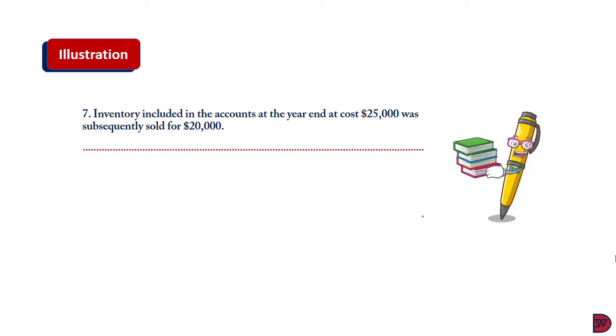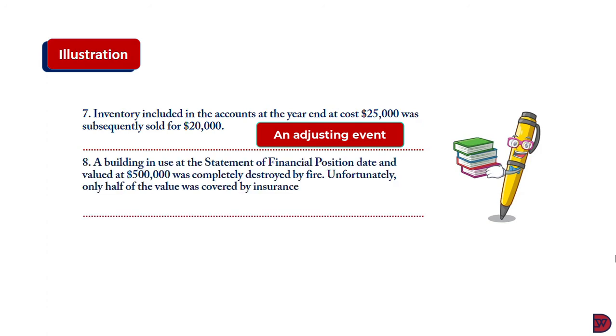Seventh, inventory included in the account at the year end at cost of $25,000 was subsequently sold for $20,000. This has shown that the inventory had been impaired, but the business did not take cognizance of it. This is an adjusting event. We have to go to the financial statement and adjust the inventory down to $20,000 and provide for the impairment value of $5,000.